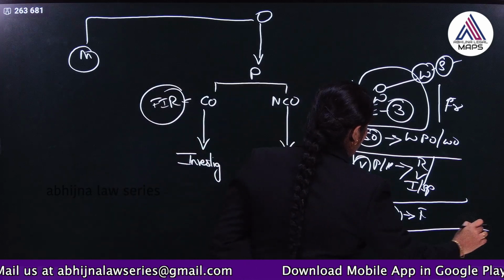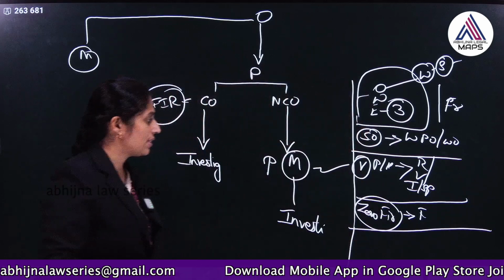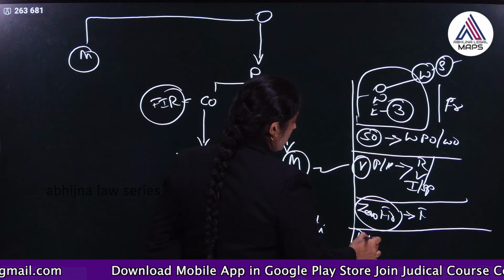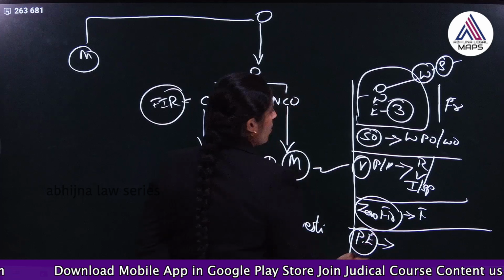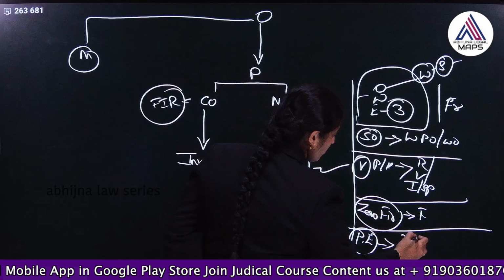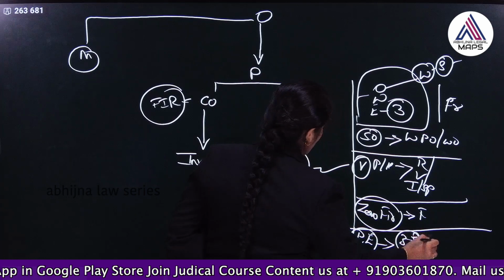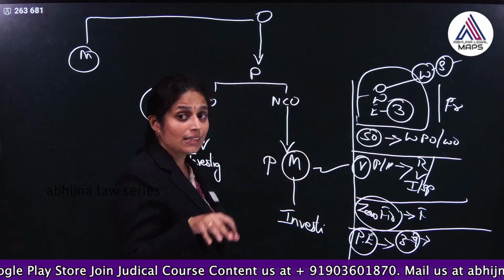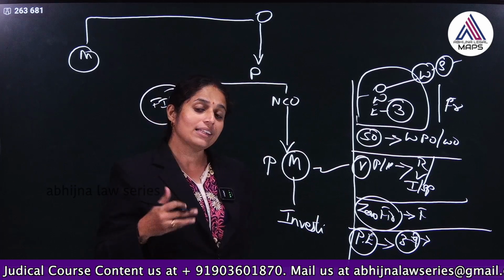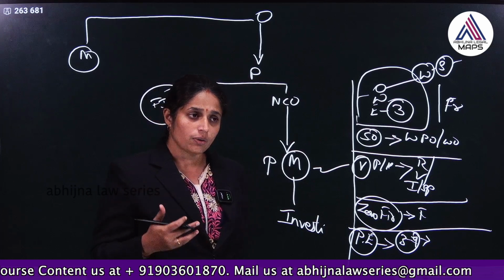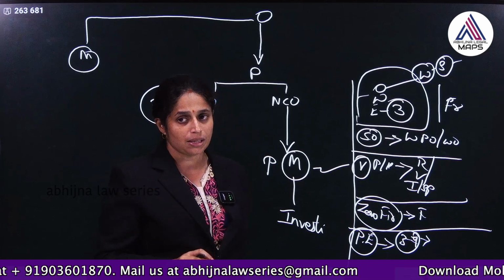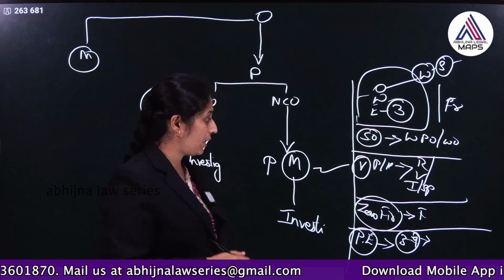And in the next aspect, with respect to preliminary enquiry, if the person gives information regarding offences which are punishable from 3 years to 7 years punishment, then police need not register the case immediately. They can conduct preliminary enquiry, and then if they wish, within 14 days they may proceed with the case, if there is a prima facie case. Okay. So, that is said to be preliminary enquiry.